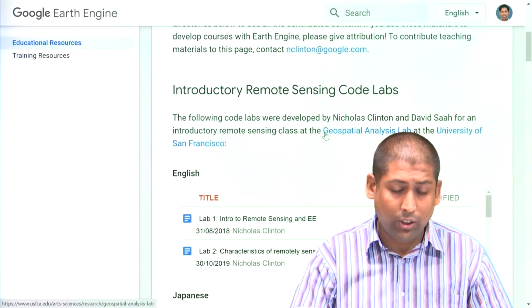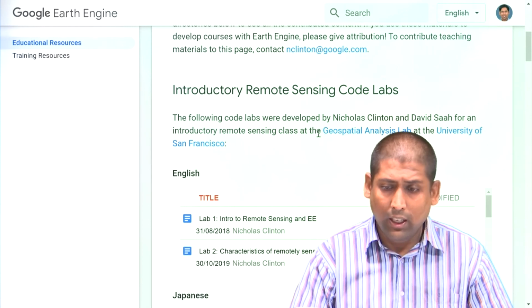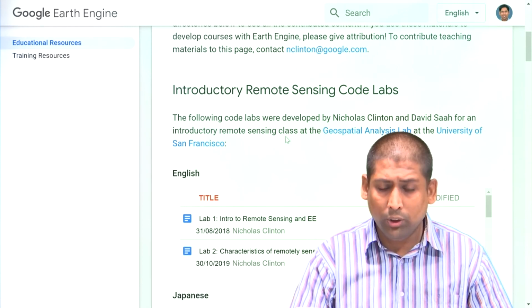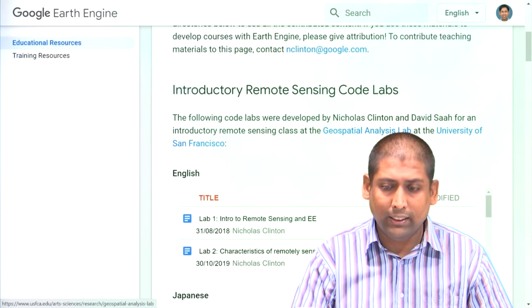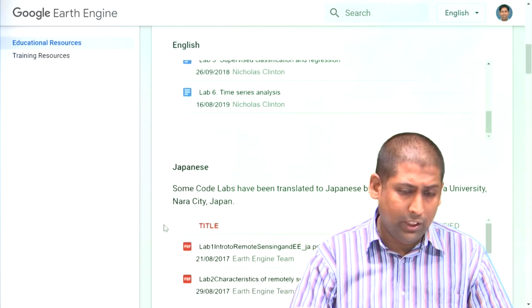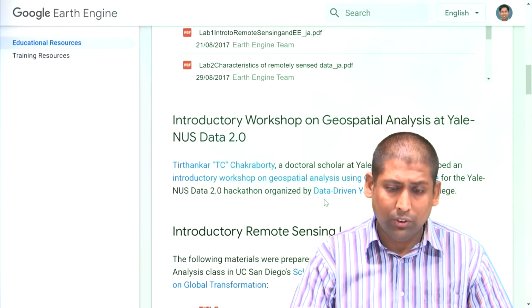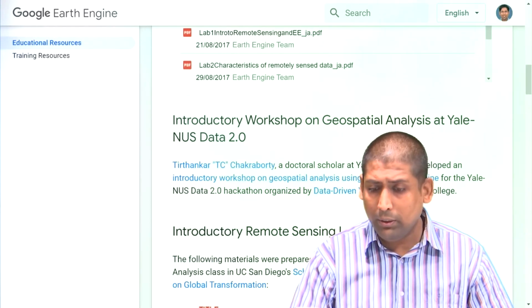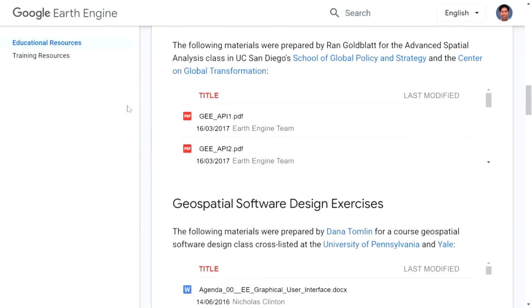For example, the first one says this code is used in the remote sensing class of the geospatial analysis lab at University of San Francisco. It is available in different languages for different universities, for example Yale and NUS, and so on.